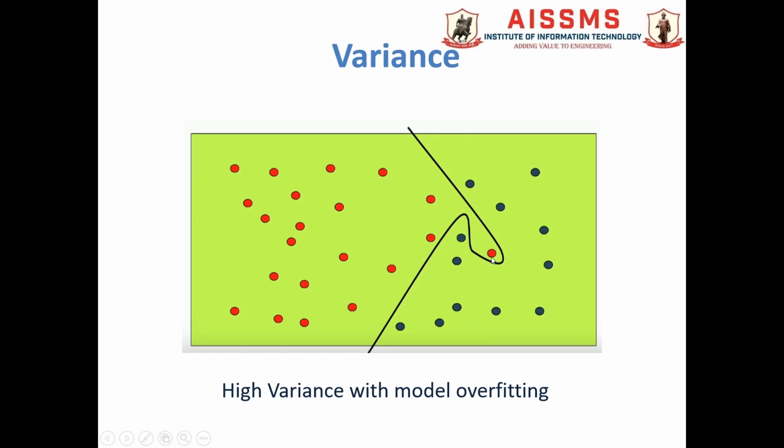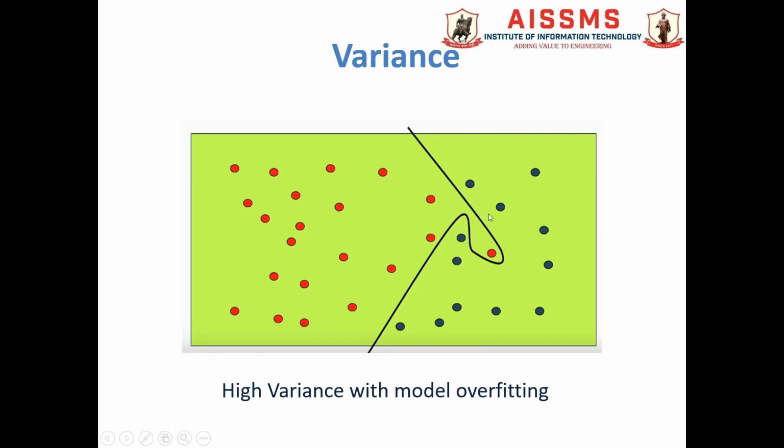During the training, all the data points are overfitted. So this is a very complicated model, and it is not at all a generalized model. Because of this overfitting, all the data points are mapped into the correct category.